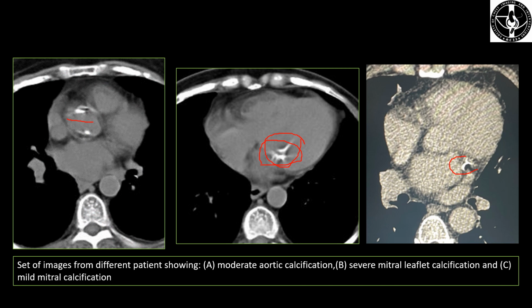One can visually say that the aorta has a moderate type of calcification, the mitral valve leaflet in the image in the middle shows severe calcification, and the one on the extreme right shows moderate calcification. One must realize that this scoring system is entirely subjective.